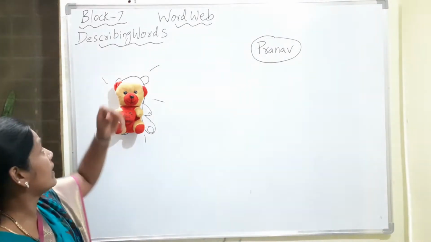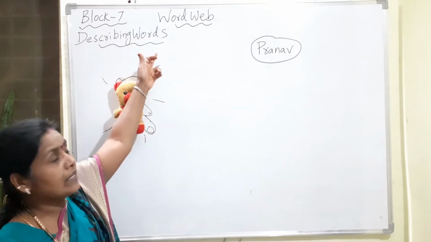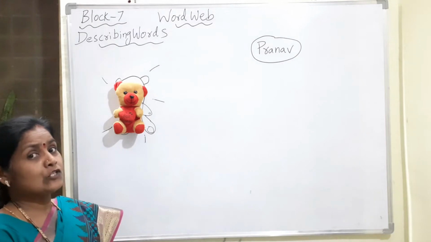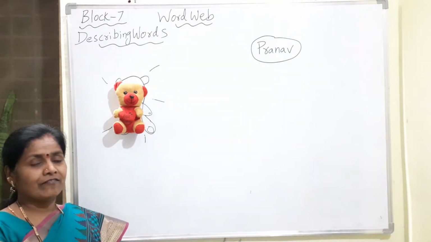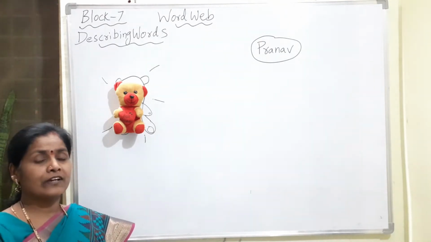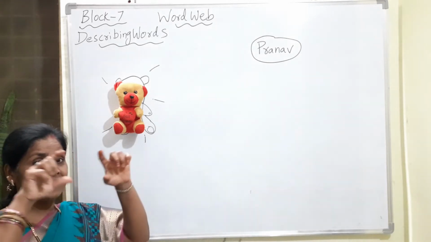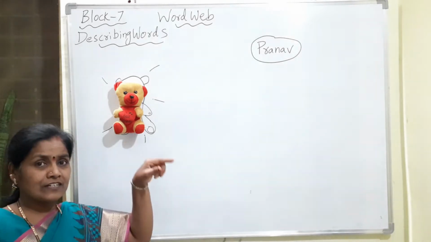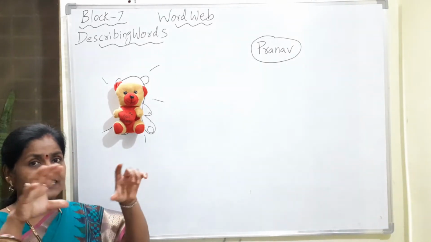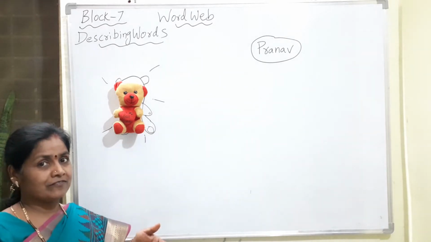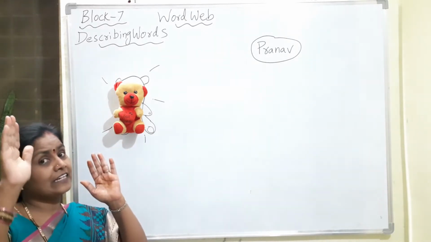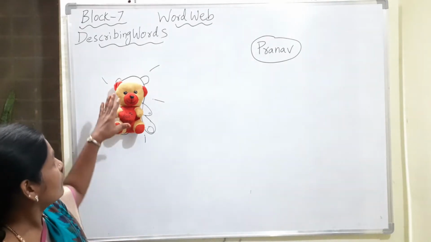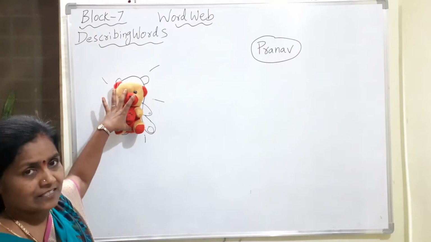In this block 7 we are having the describing words. In that the first one is the word web. As you all know, what is the word web? When I was teaching you about writing a paragraph, I have written the festivals in the middle. With the question words, I have made the word web. By answering the questions, we got the paragraph. Just memorize it. That is the word web for writing the paragraph. And today, we are going to describe this.